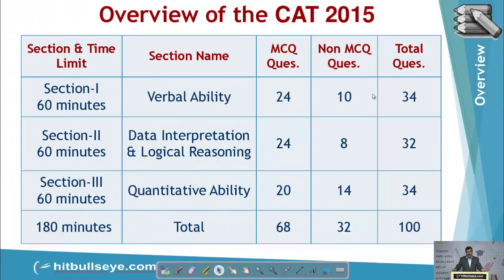The exam consisted of 3 sections. The first section was verbal ability, where we had 34 questions, out of which 10 were non-MCQ, which is typically where you have to type in the answer. The second section, DI and LR, had 8 subjective questions and the rest were typical MCQs. And the third section was mathematics, where we had 34 questions, out of which a whopping 14 were non-MCQ type.